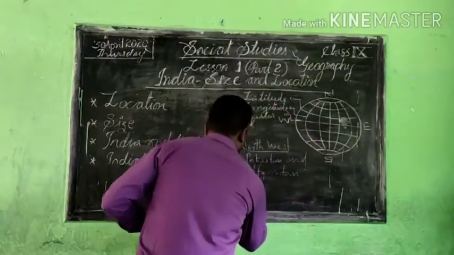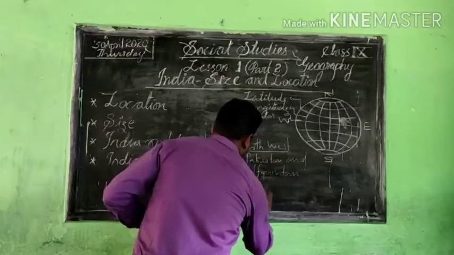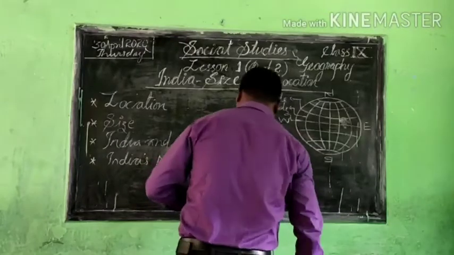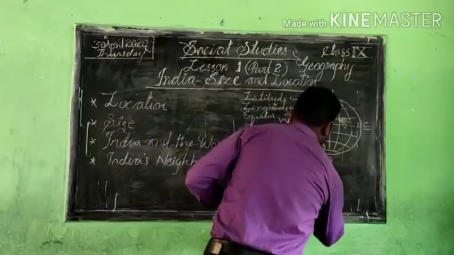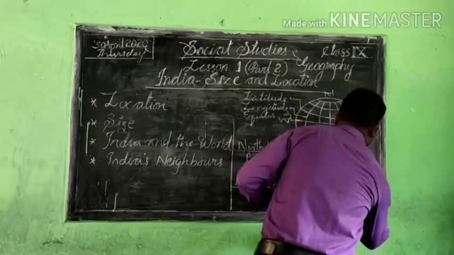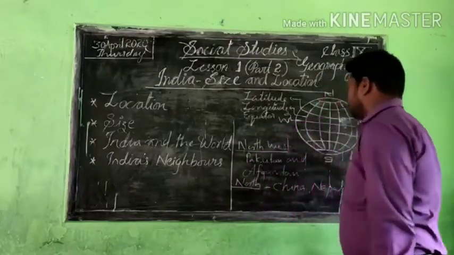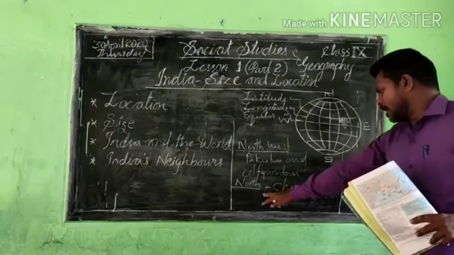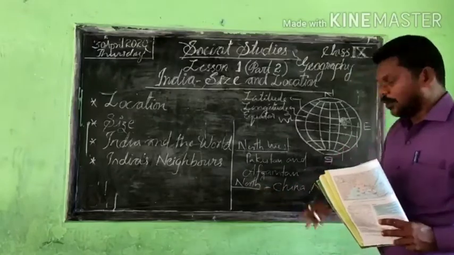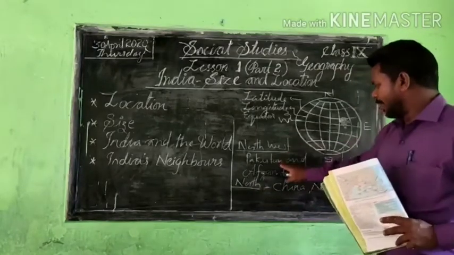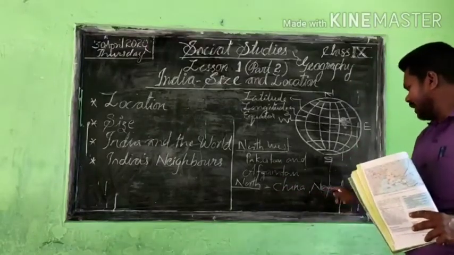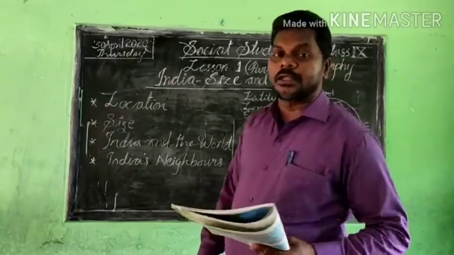Okay, northern side. In the north we can see China, Nepal, and Bhutan. In the northern part of India, China, Tibet, Nepal, and Bhutan are there. So we learned that in the northwest, Pakistan and Afghanistan are there, and in the northern part we can see China, Tibet, Nepal, and Bhutan. Those are the neighboring countries of India.